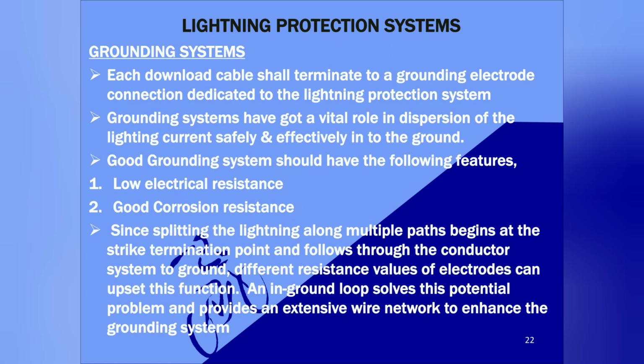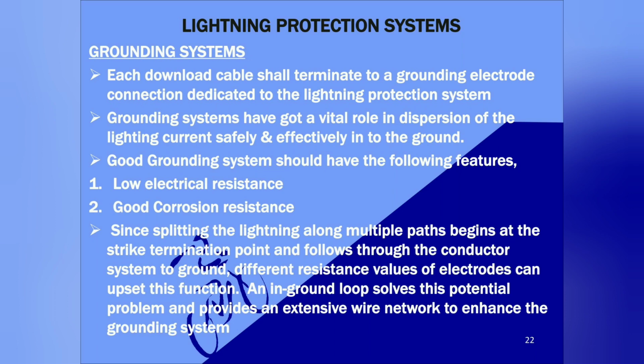The third major component in a lightning protection system is the grounding system. Each down conductor cable shall terminate to a grounding electrode connection which is dedicated for the lightning protection system. The grounding system has a vital role in dispersing the lightning current safely and effectively into the ground. A good grounding system has the following features: low electrical resistance and good corrosion resistance.